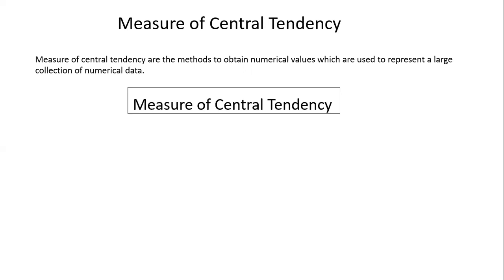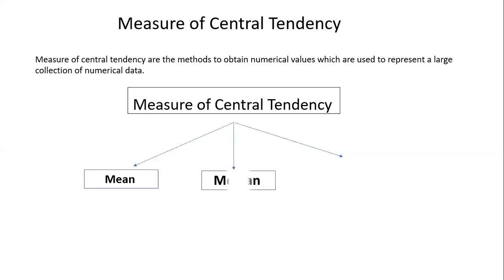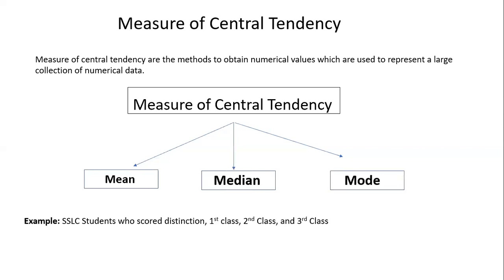Under measure of central tendency, as we have discussed, we have three types: mean, median, and mode. We can take an example of the SSLC students. Once the results are out, we will be able to see who has scored distinction, who has scored first class, second class, and third class. So this is the measure of central tendency which we will be using.